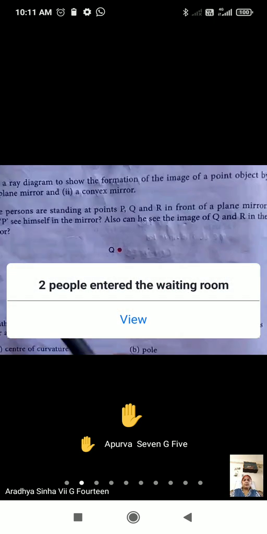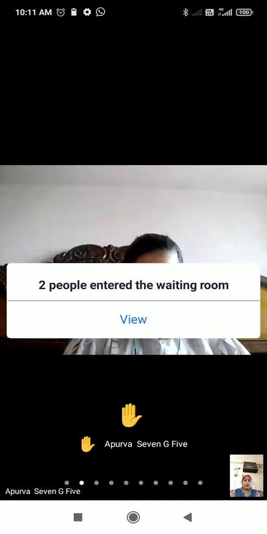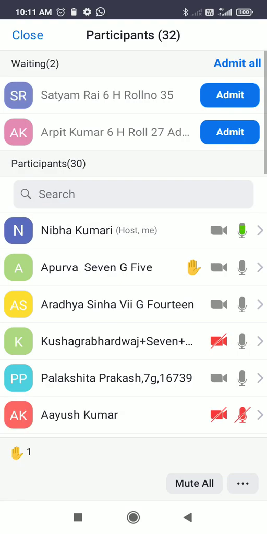So everybody draw this formation of image by a plane mirror and formation of image by a convex mirror. You can draw with the help of the book and use your pencil, ruler, and for drawing the convex mirror you can use your compass. Okay. Next question is, what is the next question?